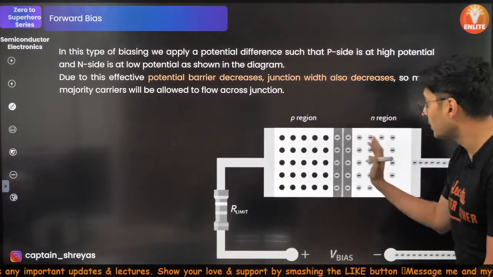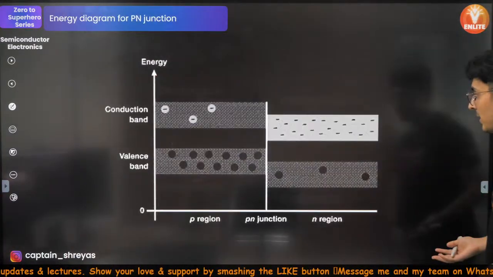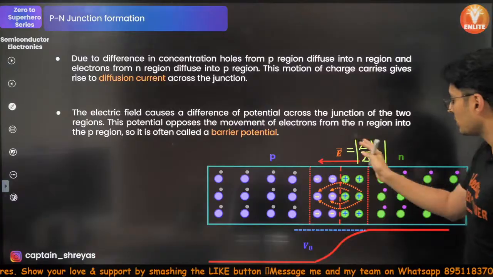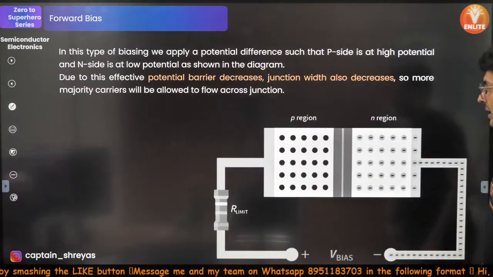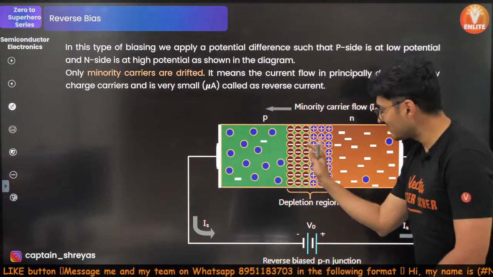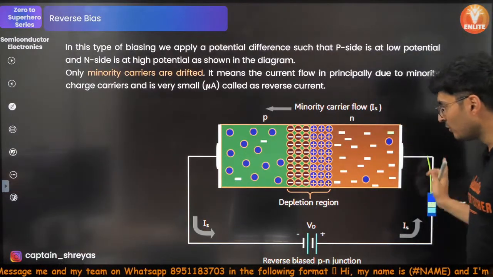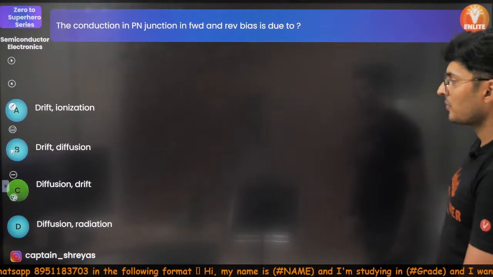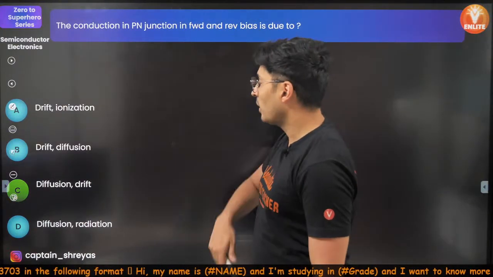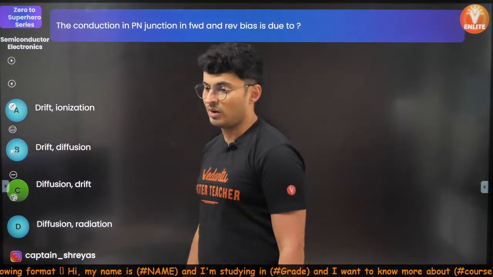The electrons go from here to here, which they were eventually anyways doing. The electrons were jumping from here to here. So that is the diffusion current. So in the reverse bias, it's the reverse current. So the current flows in the opposite direction. That's your drift current. So guys, remember, it's always diffusion for forward, drift for reverse bias.